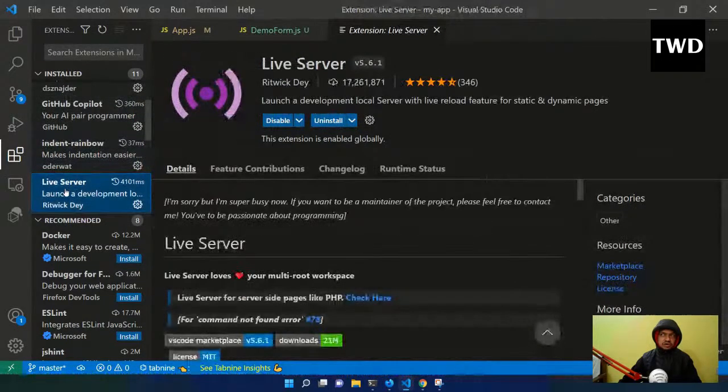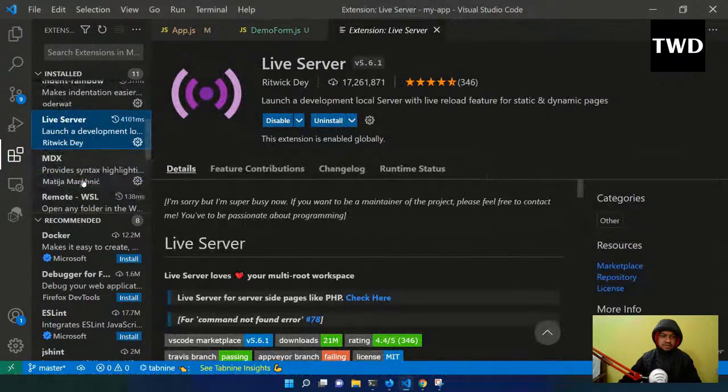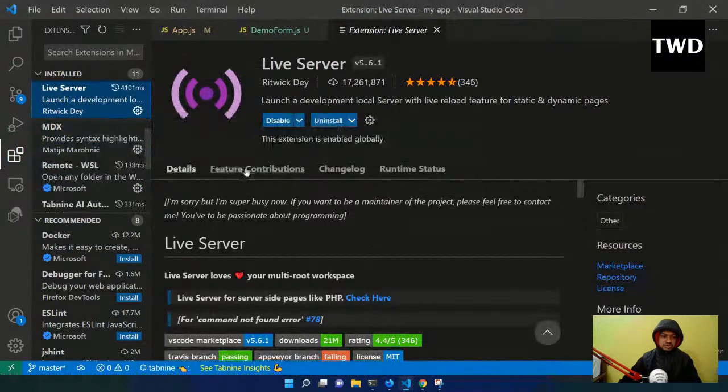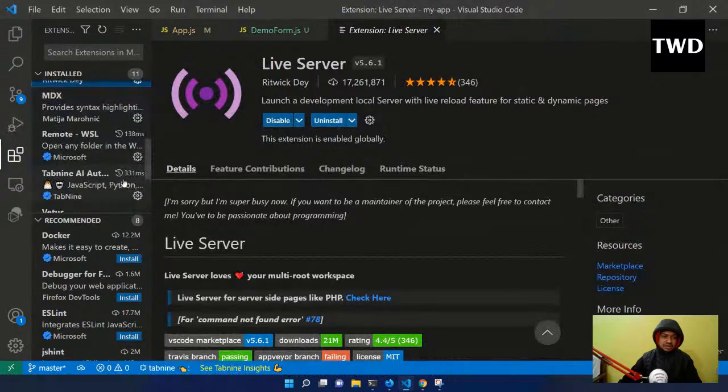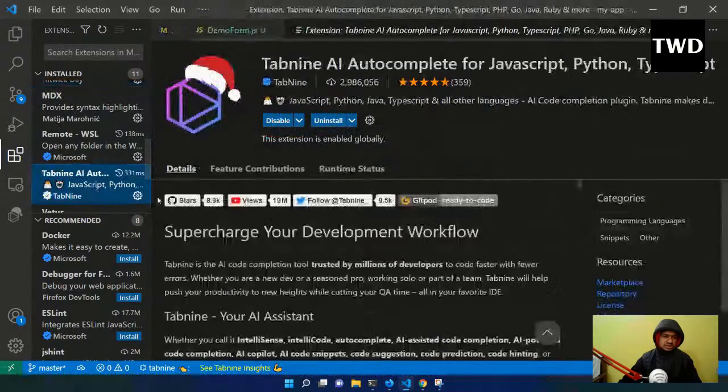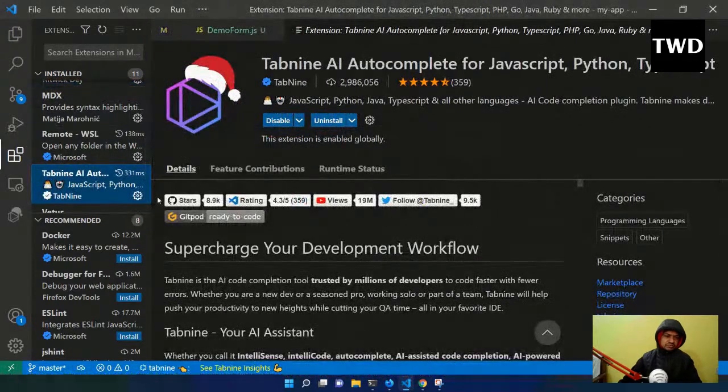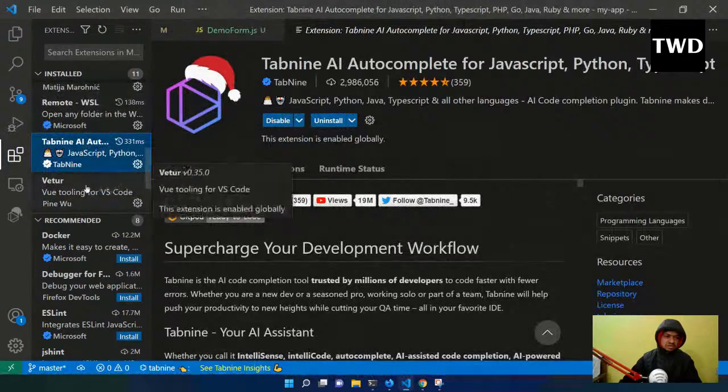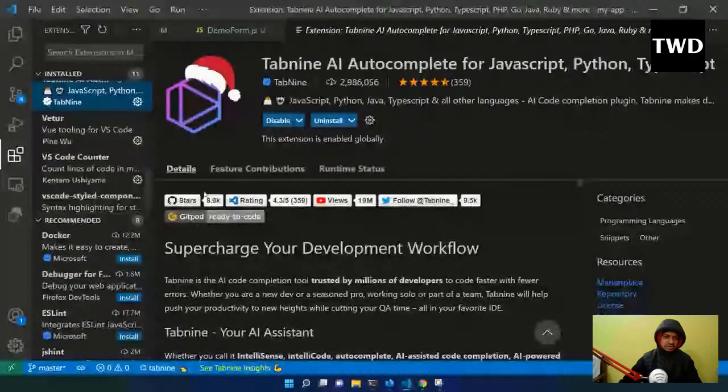Live Server I use for HTML, CSS, JavaScript projects. MDX, I have a blog site with MDX. Tabnine was the AI engine I used before GitHub Copilot; you can also use it because it is free and sometimes gives cool suggestions.